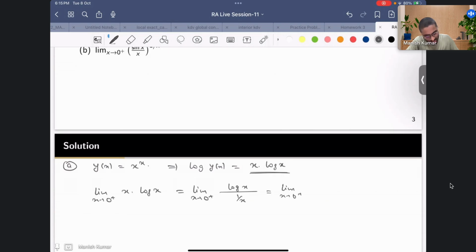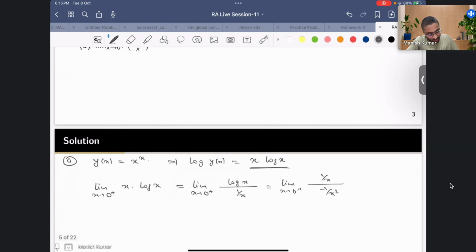Now log of x, if I take the derivative, I'll get 1 by x, correct, and for 1 by x I'll get minus 1 by x square. Now it reduces to the limit as x goes to 0 plus of minus x, correct, and this is nothing but 0. So far we have evaluated this.